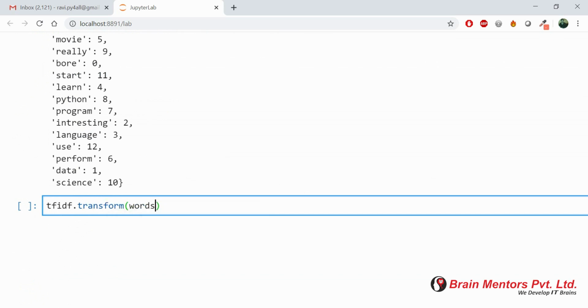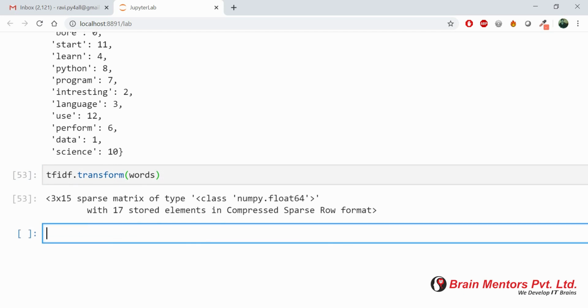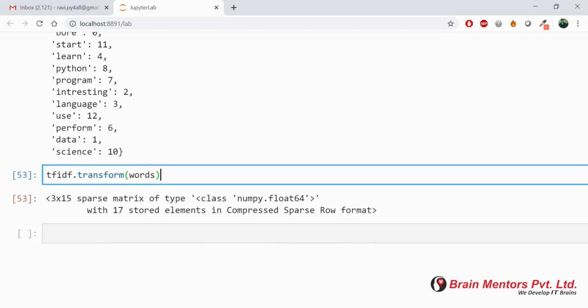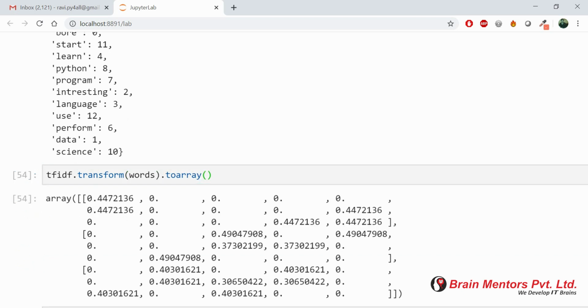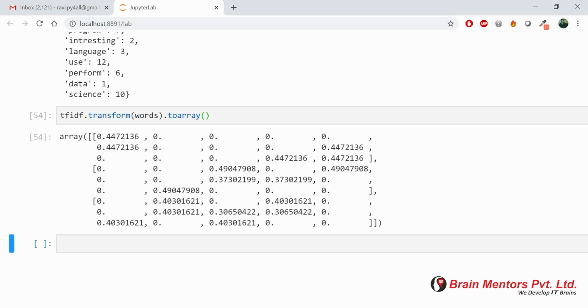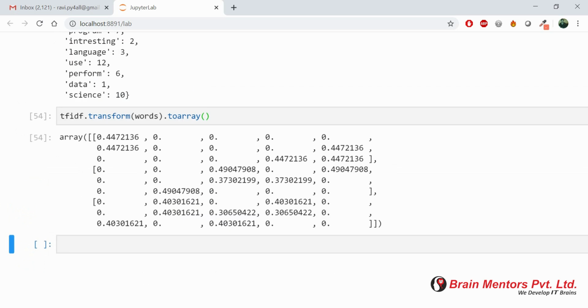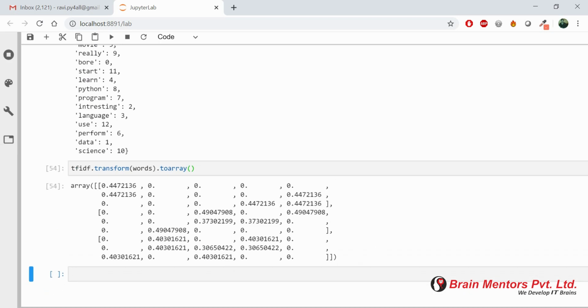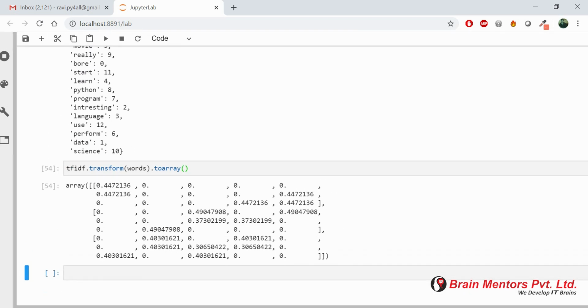So I will use tfidf.transform and pass the words inside it. In return, you will get a sparse matrix. In a sparse matrix you will get a lot of zeros and only a few of the indexes will have one or some other value. So I will convert this into an array. Finally you will see tfidf.transform(words).toarray(). And finally we are ready with our vectorization part. Your data has been successfully converted into a vector array.